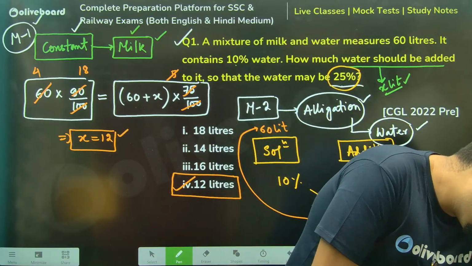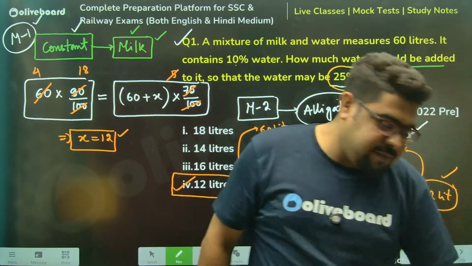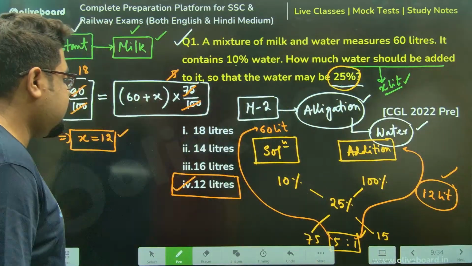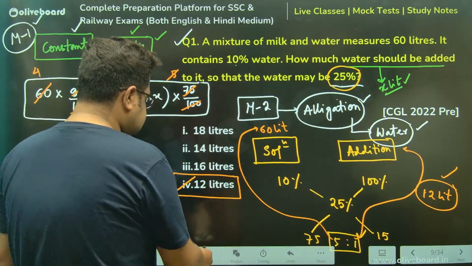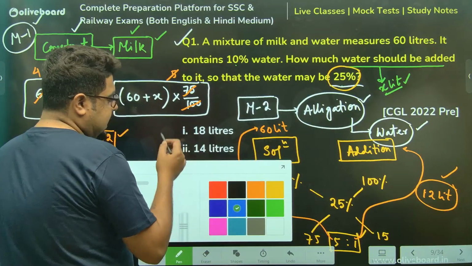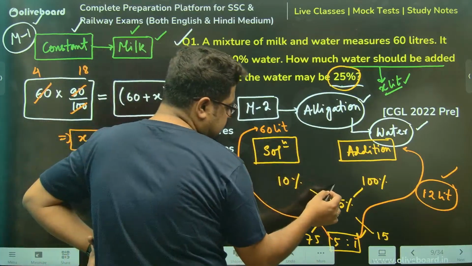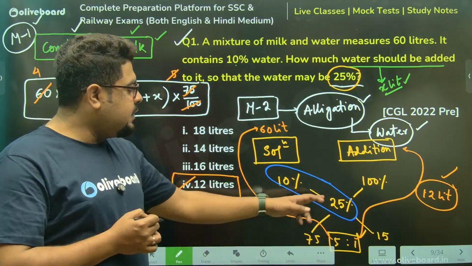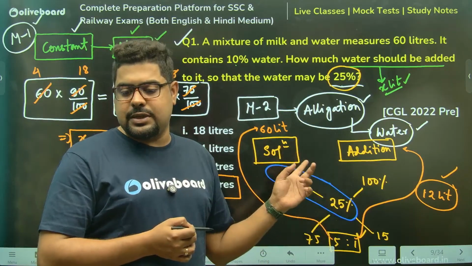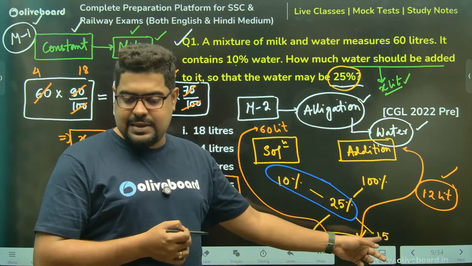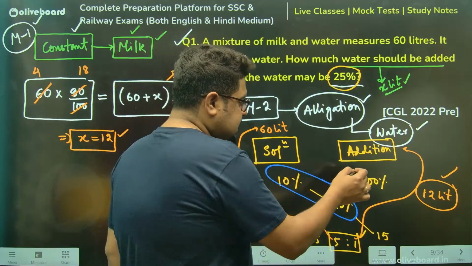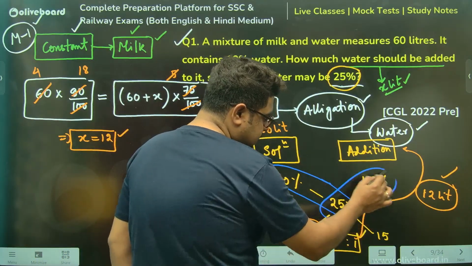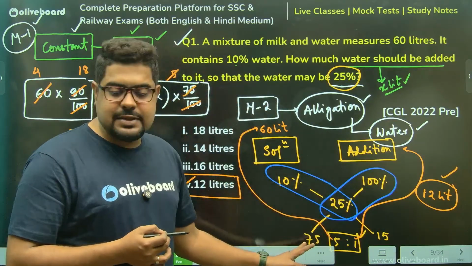Pavan is asking, how 75 and 15? Brother, this is the allegation technique, brother. Basic allegation. Just take the crosswise difference. 25 and 10, difference is how much, brother? That is 15. That's how I've written it. And again, take the crosswise difference. 100 and 25, difference is 75.